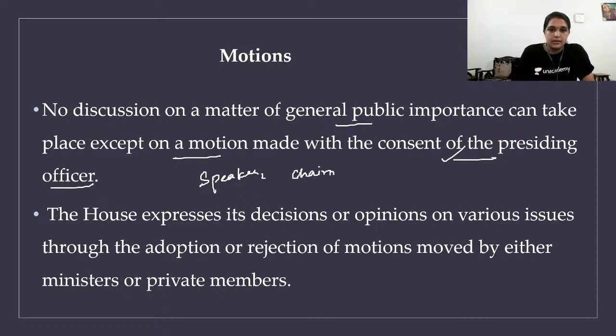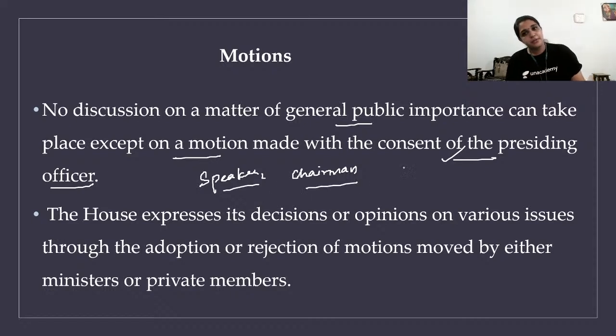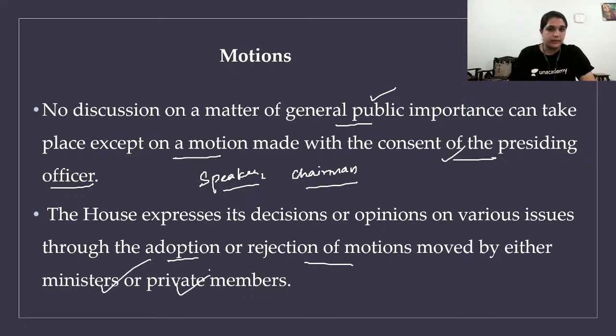So this is applicable for both the houses. First of all, after getting the consent of the presiding officer, you bring in a motion, and only then can you discuss a matter of general public importance. Fine? Yes. The house expresses its decisions or opinions on various issues through the adoption or rejection of motions moved by either ministers or private members.